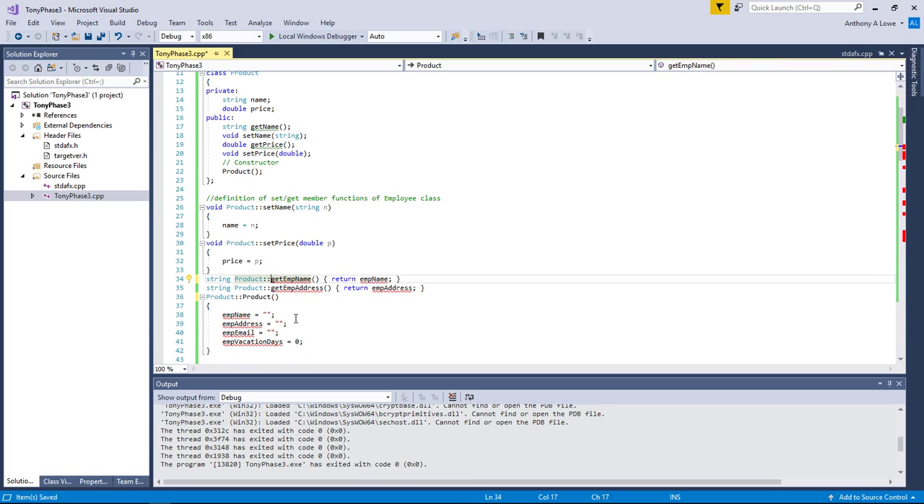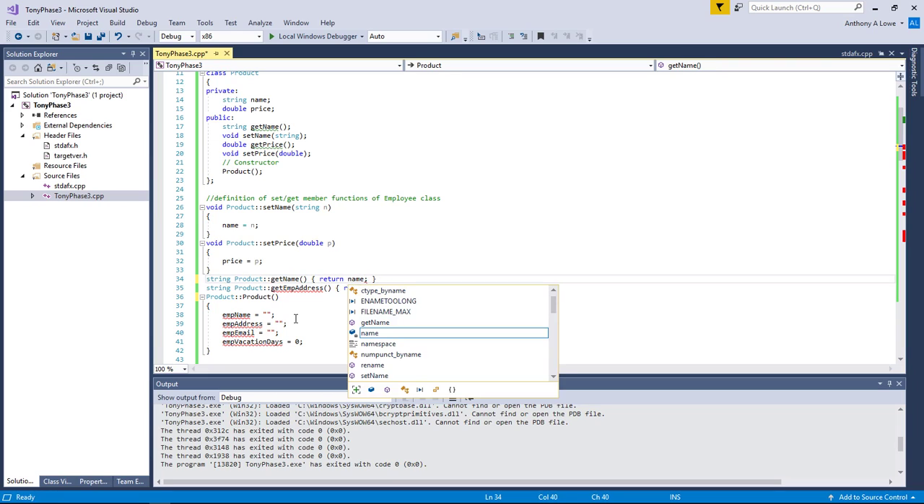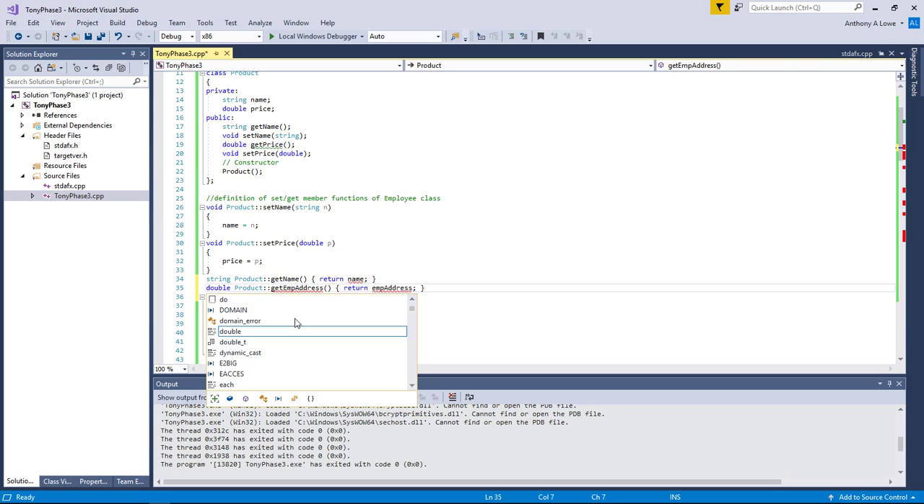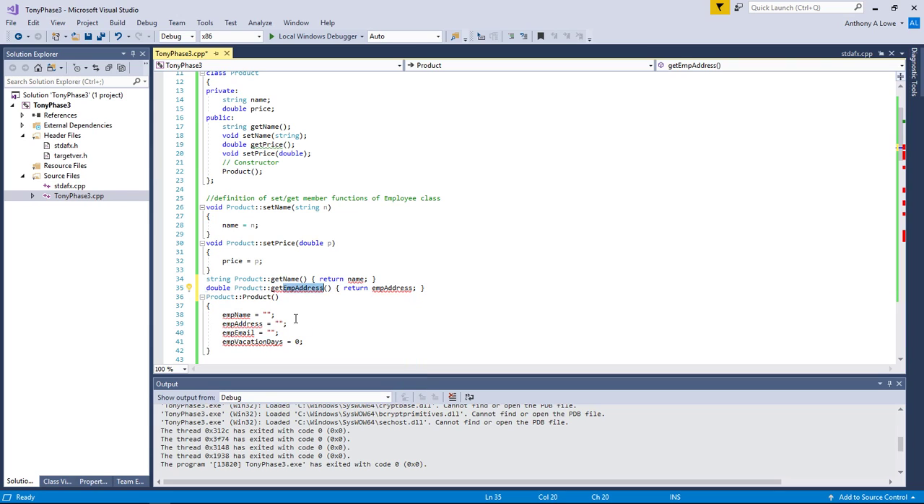So returns a string. So the employee.get name returns name, and employee, oops, not, let's return a double. Employee name.get price returns price. All right. Is there something wrong with this? What's wrong with this?